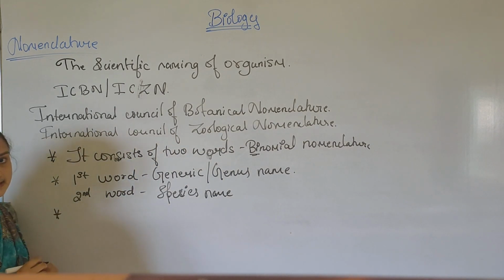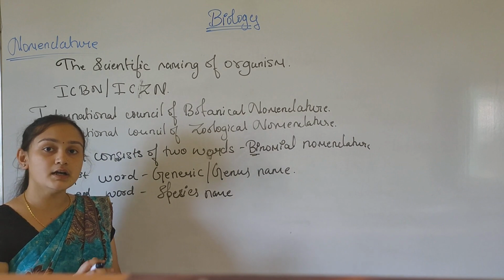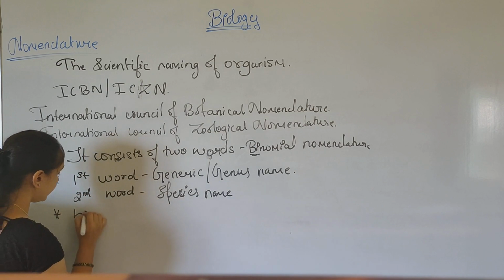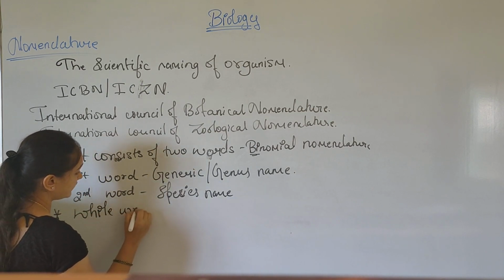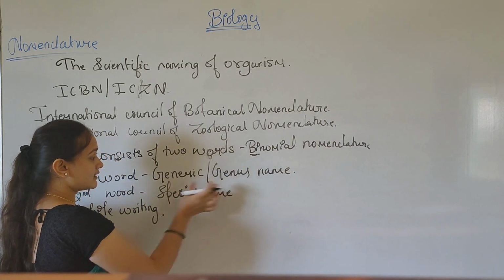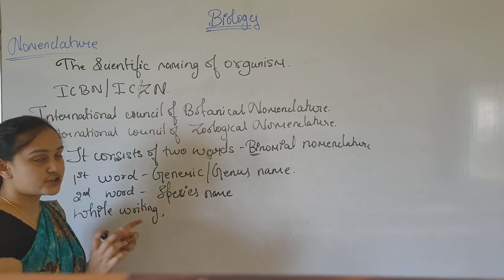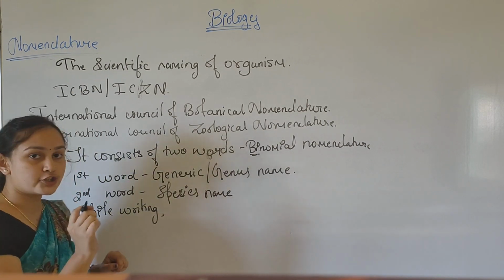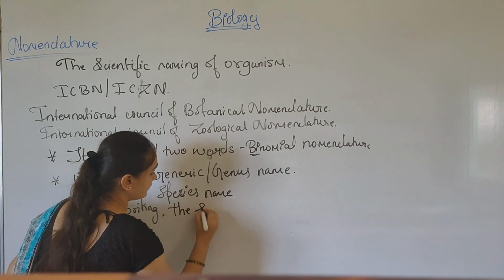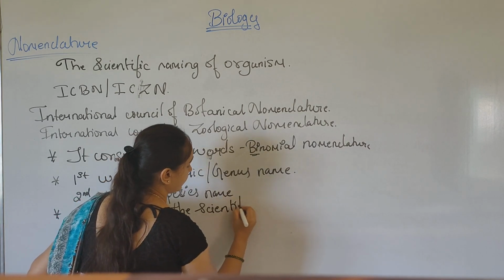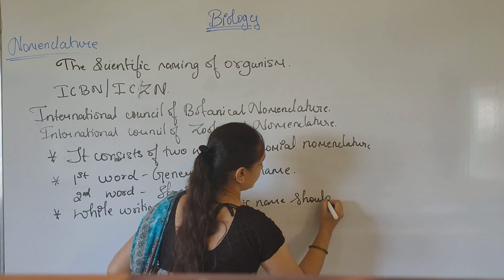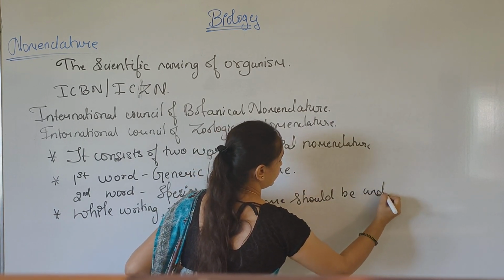The third condition is that whenever we are writing a binomial nomenclature, the generic and the species names should be written separately and should be underlined. While writing, the scientific name should be underlined.